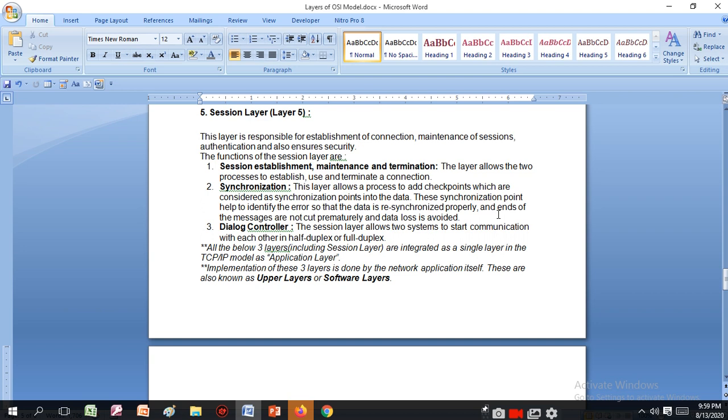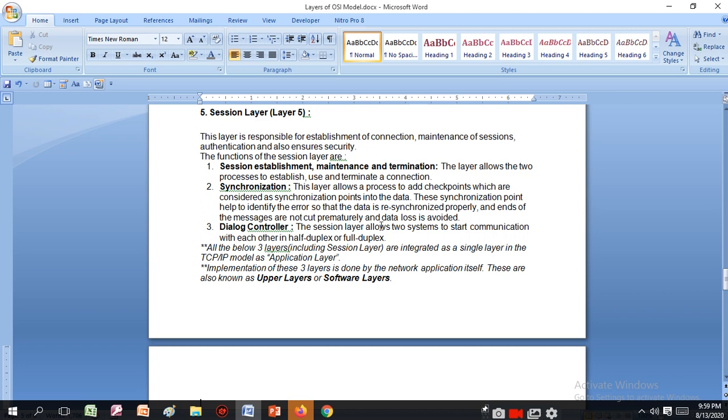So the synchronization helps to identify the error and resynchronize data properly, and the end of the message is not cut prematurely and data loss is avoided.